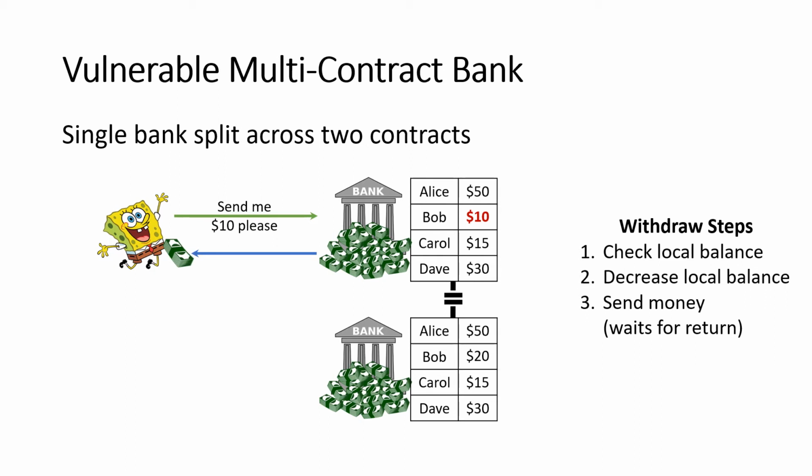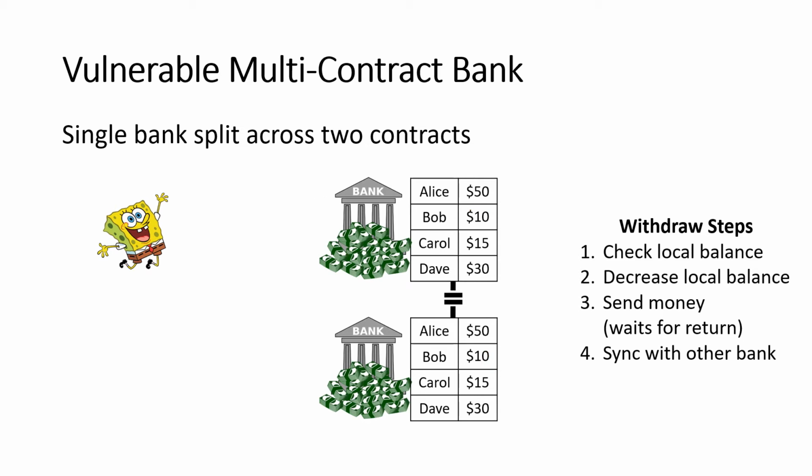Because of how Ethereum and other smart contract systems work, when the bank sends Bob this $10, it has to wait for him to return. So what Bob should do, and what the bank hopes he'll do, is pocket the money and return, giving the bank the ability to continue with its execution, at which point it's going to notify the other contract. The first contract will notify the second one to update Bob's balance that he's withdrawn $10, and now the transaction can complete, and the bank remains in a consistent state, and Bob has taken his $10.